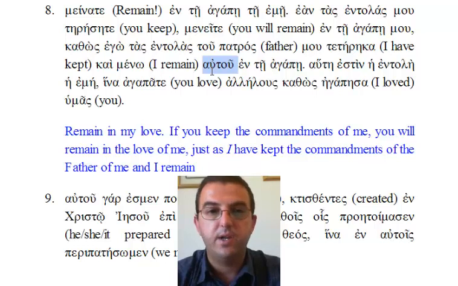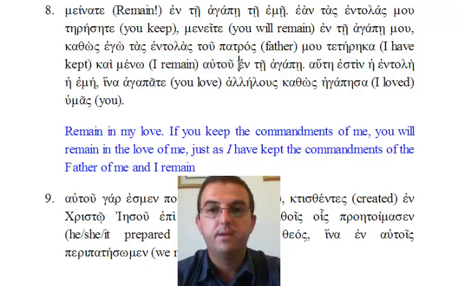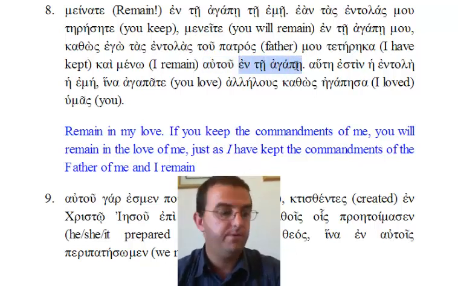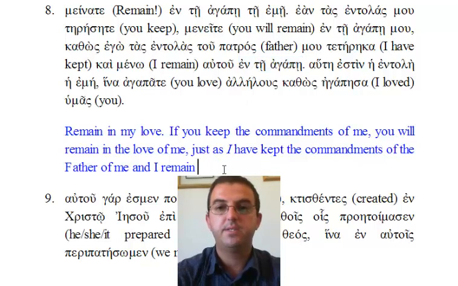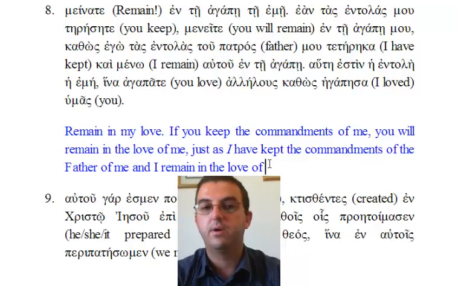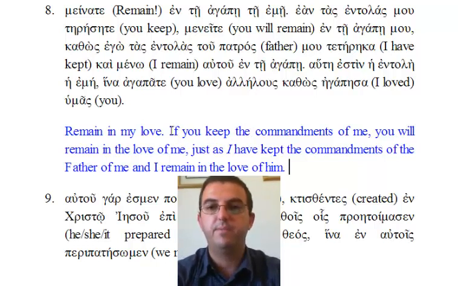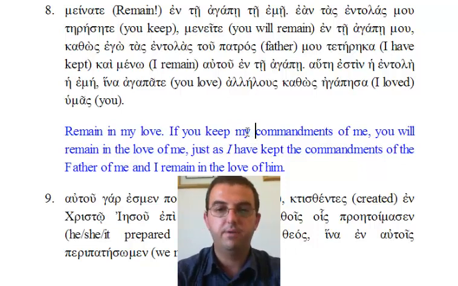Haute estin he entole he eme. Haute is the feminine singular of hutos, and it means this. Estin is, he entole he eme, the commandment of, well, literally the commandment, the my one. He entole he eme, attributive adjective. Remember, article, noun, article, adjective is an attributive adjective. So I'm just going to convert it to, this is my commandment.